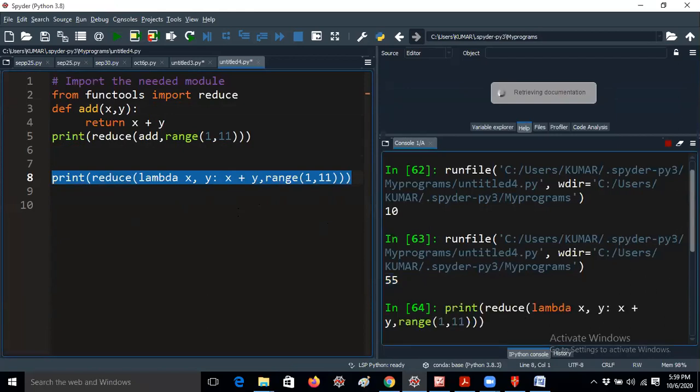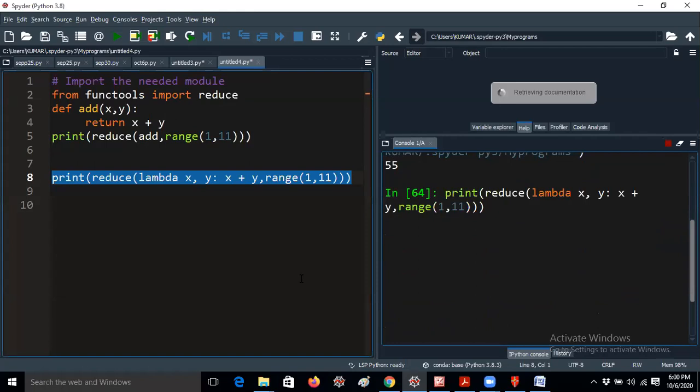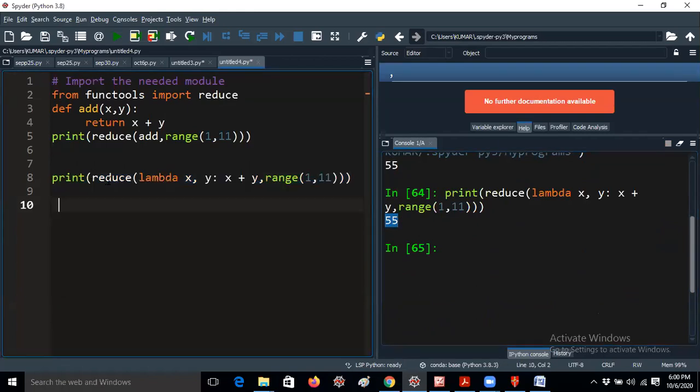So, sum of n numbers. It can be done in 1 line itself. So what is the range of higher order function? Very beautiful features in it. Now I'm getting 55. You can add a message like "summation is" in the print statement, and you will get "summation is 55". Whatever statement you have to add, you can add, guys. This is the best feature, I think. I hope you understand what a reduce function is now.